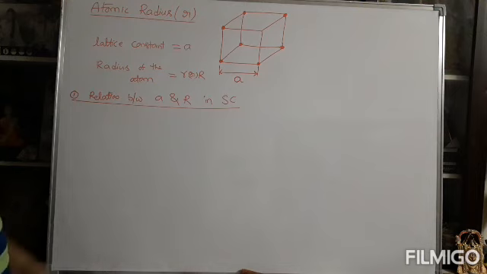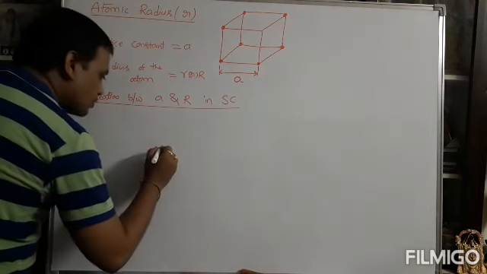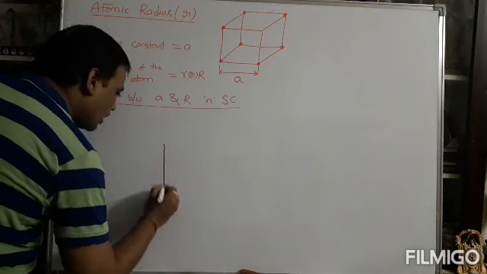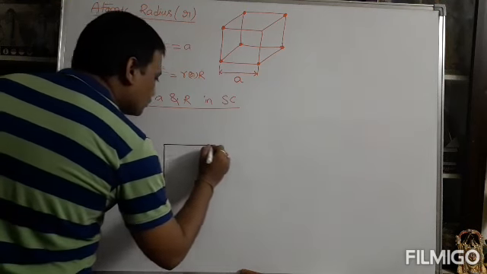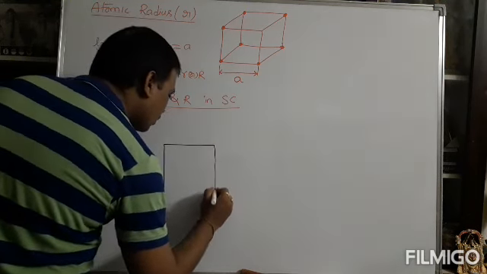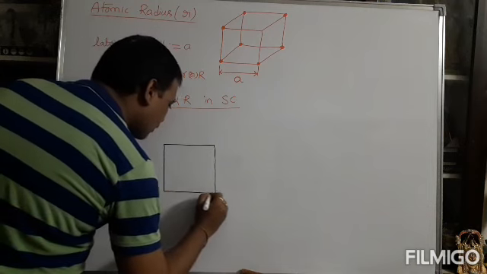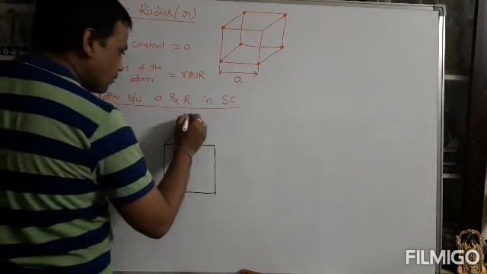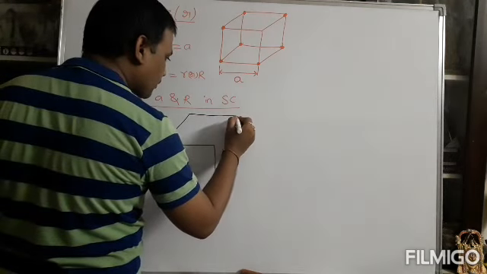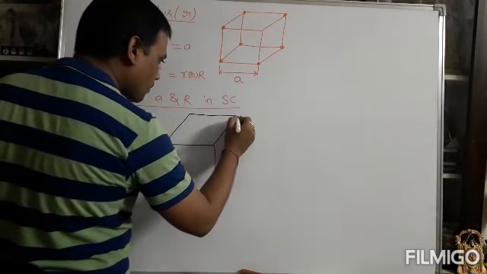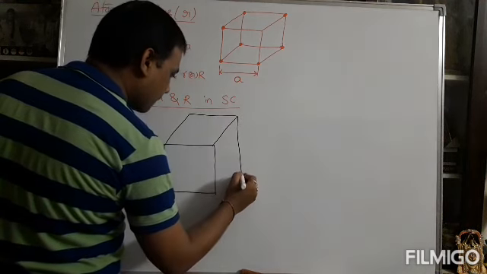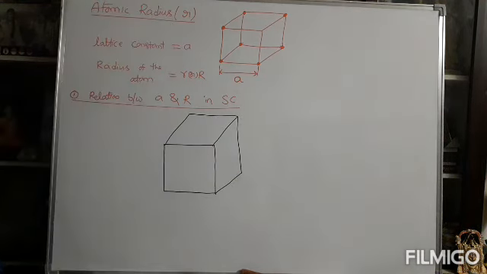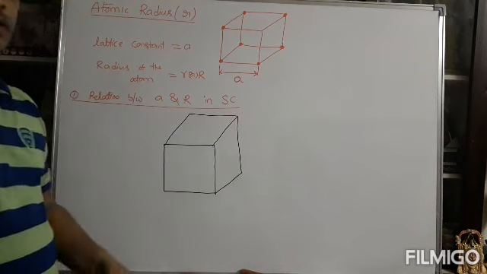So I am drawing the structure of simple cubic. In the looking structure, only three faces are visible like this. The remaining three faces are existing outside, we are assuming.